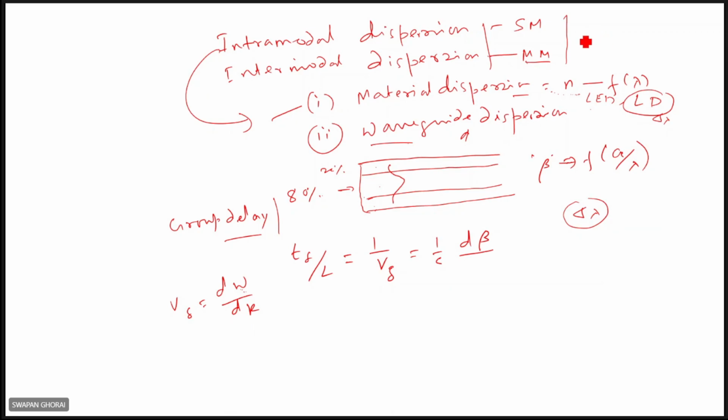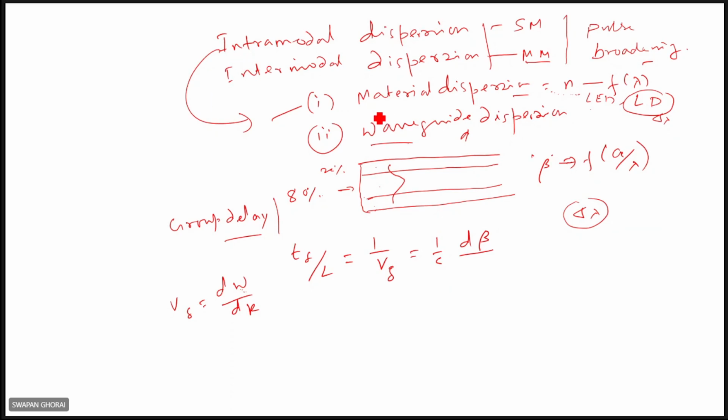In GI fibers the same things are there, a little bit different. This will result in pulse broadening.